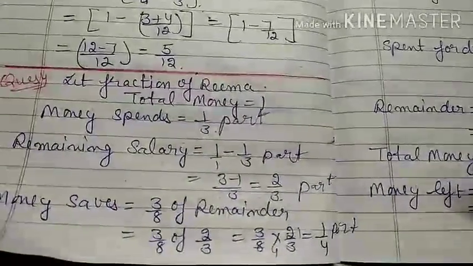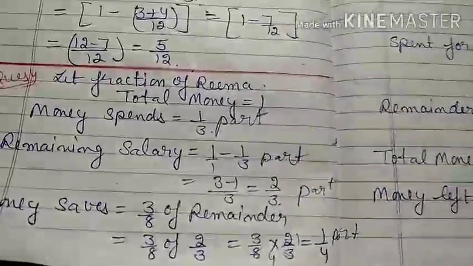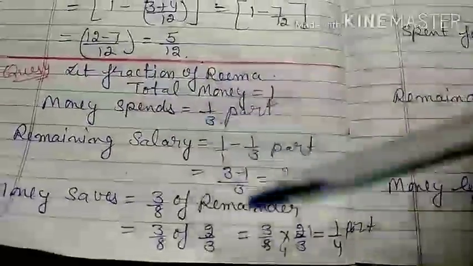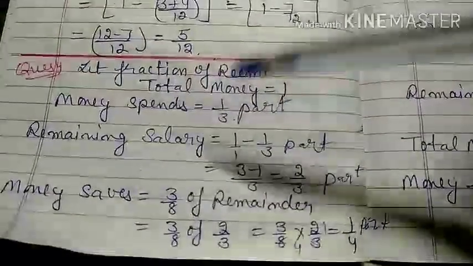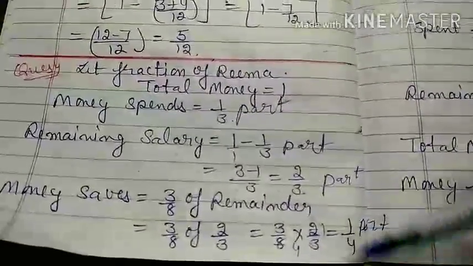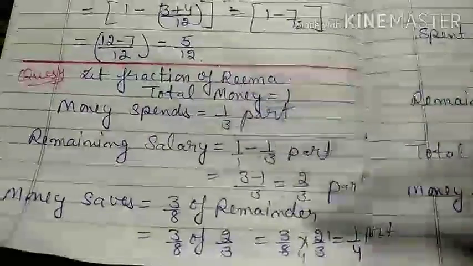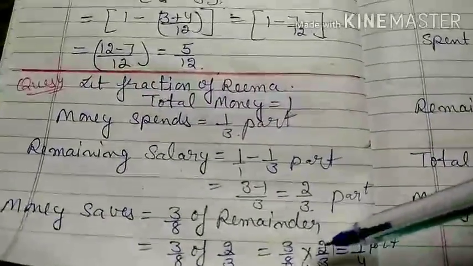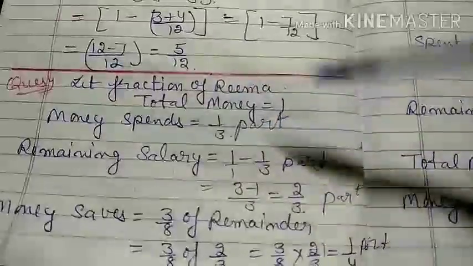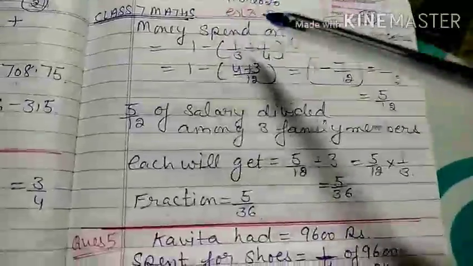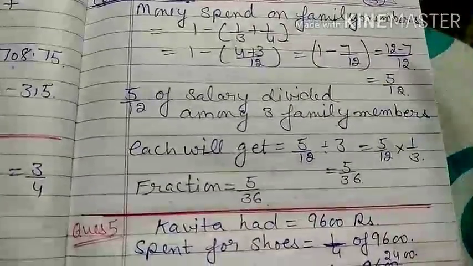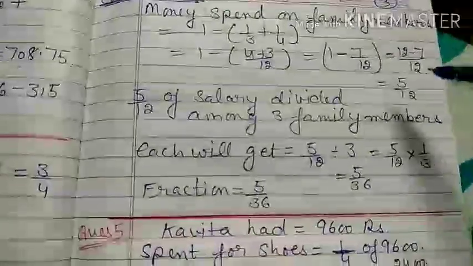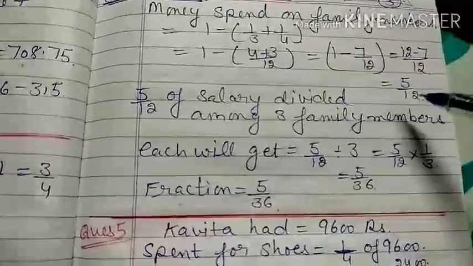Now, money spent on family members. First you have to know how much money she spent, like 1/3 and 1/4. Actually she spent this 1/3 and 1/4 part. First you have to add this, to get her expenditure, and subtract it from the whole money. Money spent on family members is 1 minus (1/3 plus 1/4). When you find the LCM, that gives you 7/12. After subtraction, 5/12. It means total money spent on family members is 5/12.